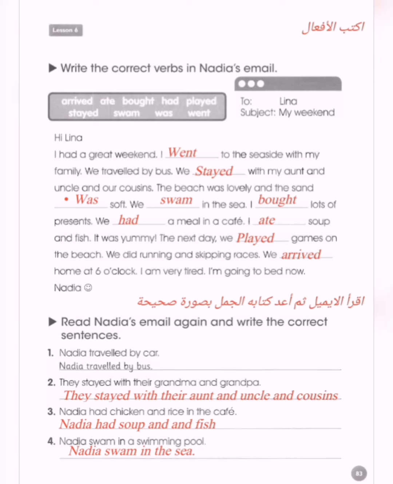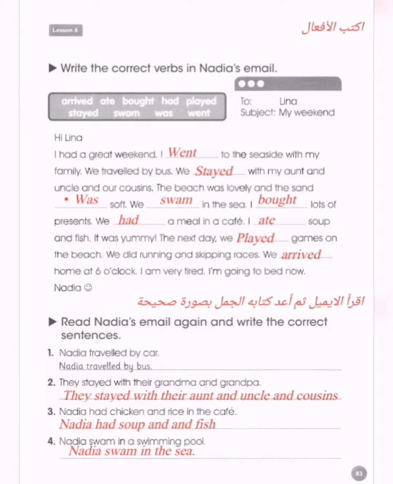It was yummy. The next day we played games on the beach. We did running and skipping races. We arrived home at 6 o'clock. I'm very tired. I'm going to bed now. So those verbs are regular and irregular. So now we're gonna repeat this email.